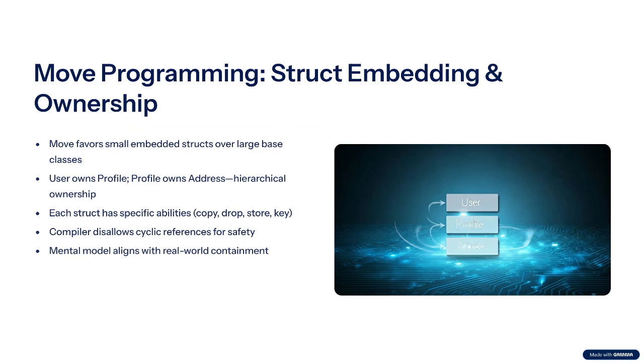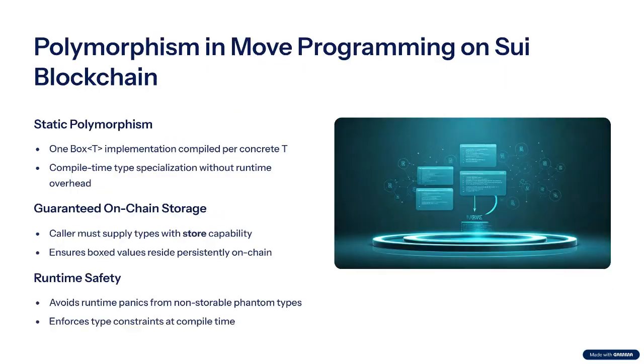Rather than inherit from a giant base class, Move code embeds smaller structs. A user owns a profile owns an address. Each layer brings its own abilities. Address is plain data, copy plus drop plus store. User may be a resource, key plus store. The compiler prevents cyclic references and the mental model mirrors real-world containment.